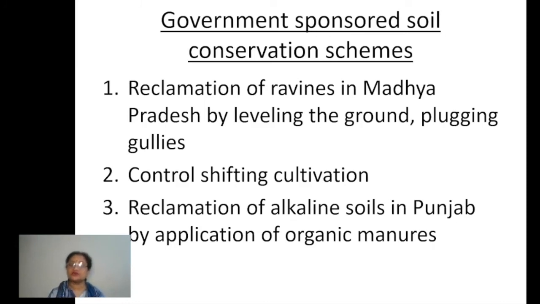So in this way, children, conservation of soil is being done by various methods by the government also. Okay, so what we have completed in this chapter: soil, soil erosion, soil conservation, clear? Different types of soils.